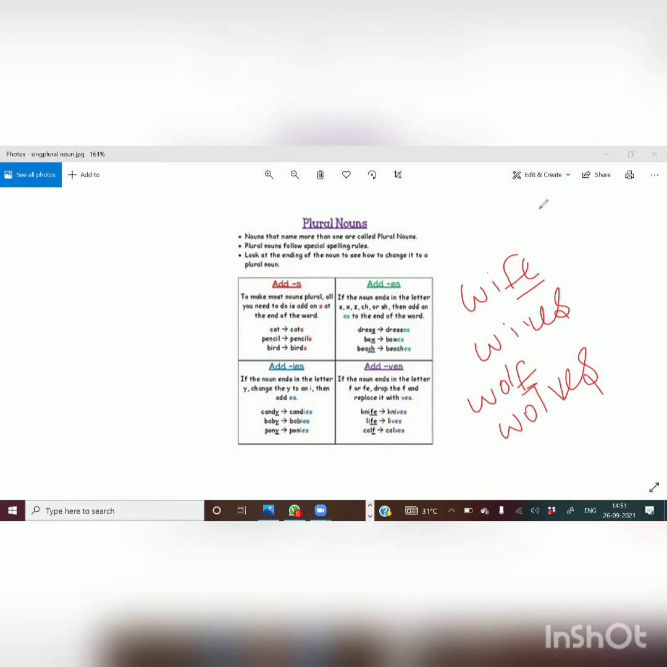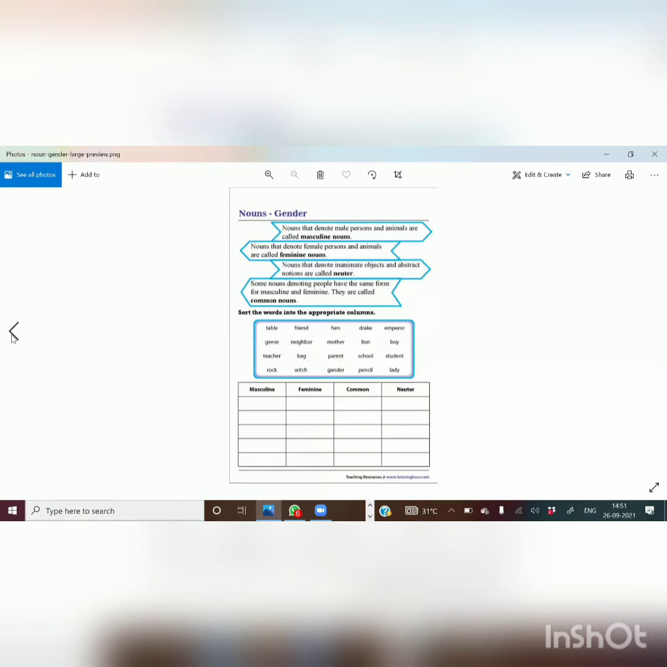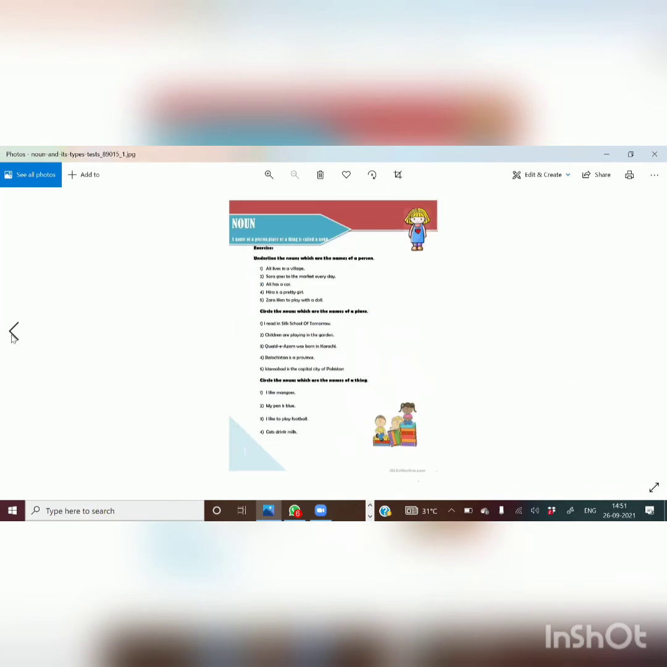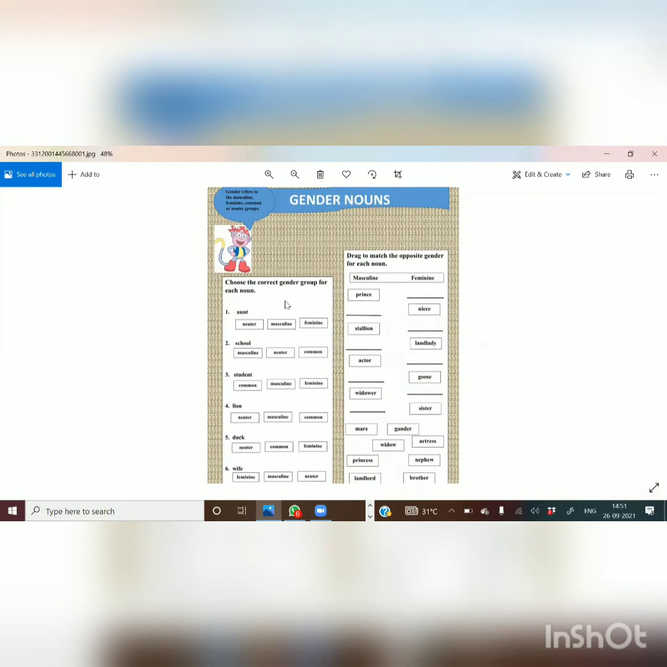And the next topic is gender. Okay, we have masculine gender, feminine gender, common gender, and neutral gender. So yes, this will be a worksheet. When do we call it a masculine gender? When do we call it feminine? If a noun is for a male, that is called masculine gender.